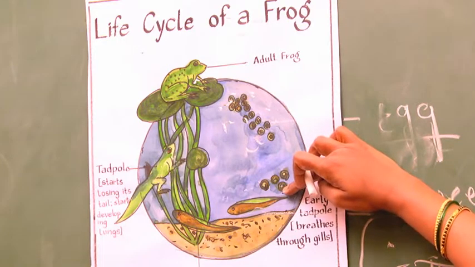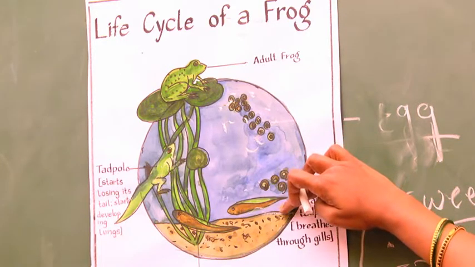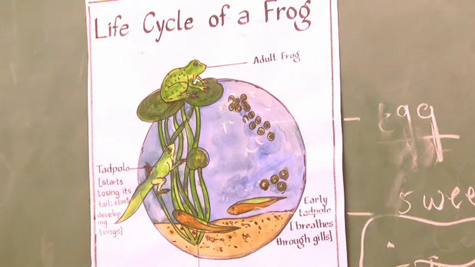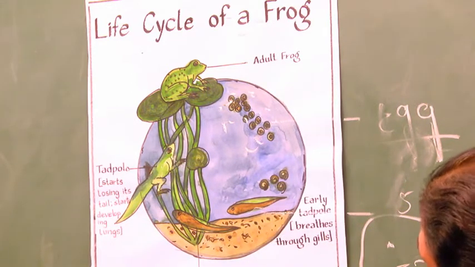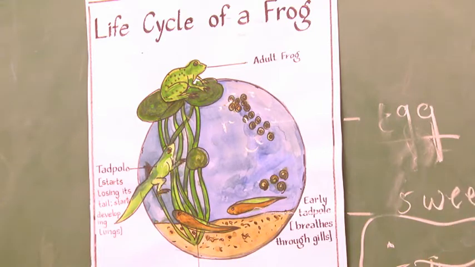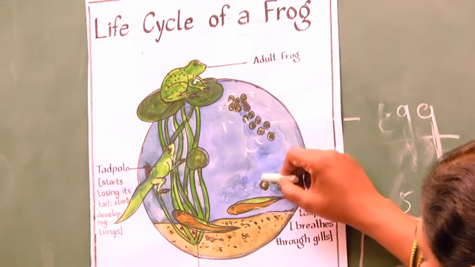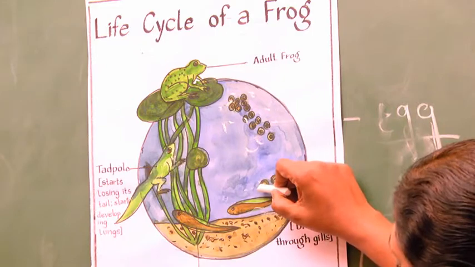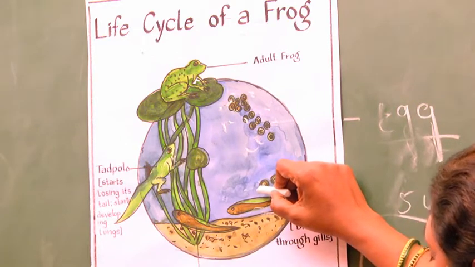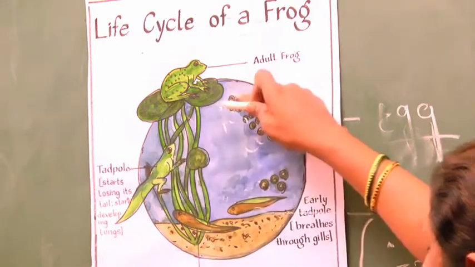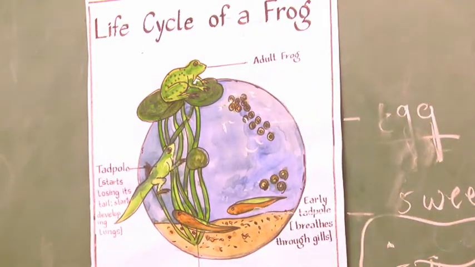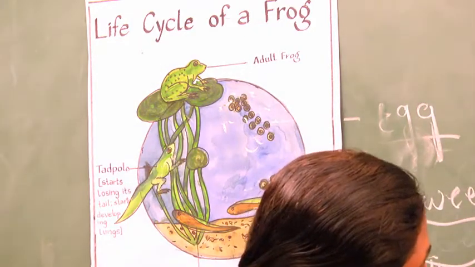Okay, then a tadpole is very similar to a fish in nature. The tadpole is very similar to the fish in structure. It has a tail to swim and gills to breathe. In order to become an adult frog, the tadpole undergoes several changes through a process known as metamorphosis.